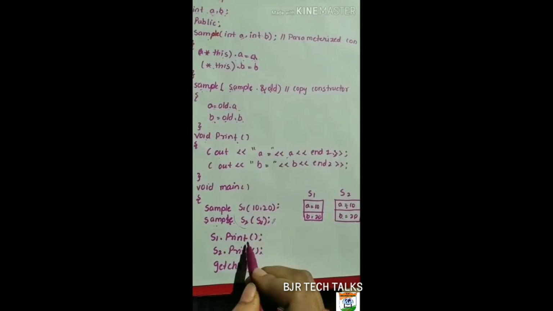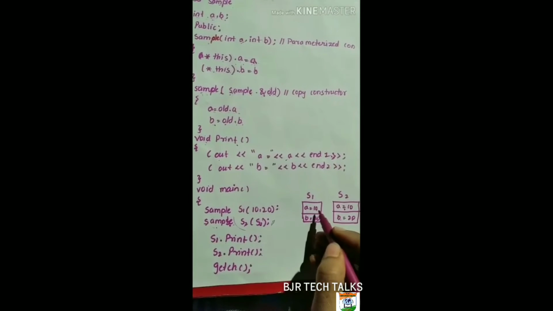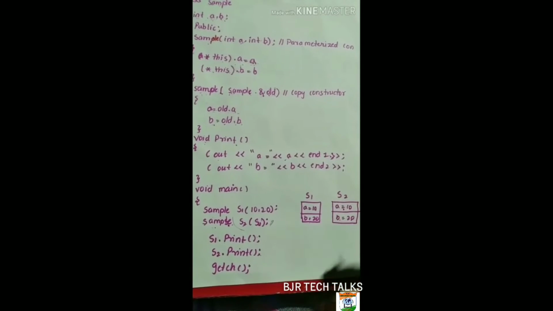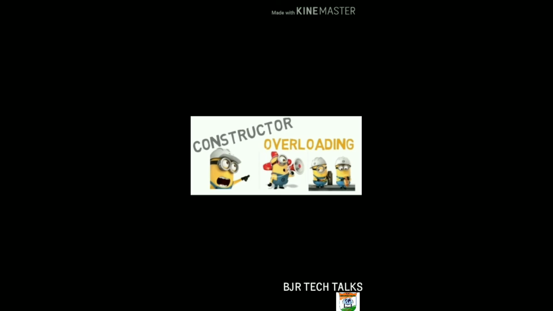So s1.print, s2.print, getch. The output will be s1: a equal to 10, b equal to 20. s2 also contains a equal to 10, b equal to 20. And the next one is constructor overloading.